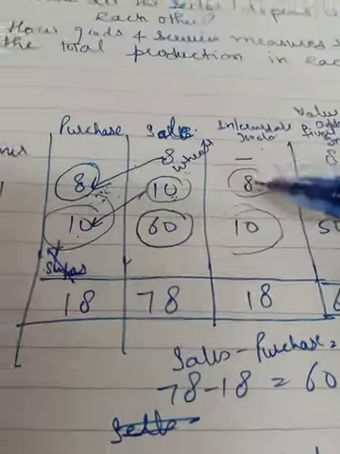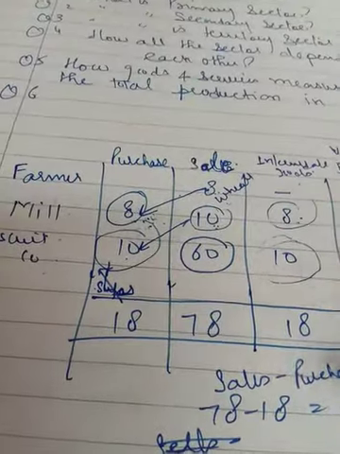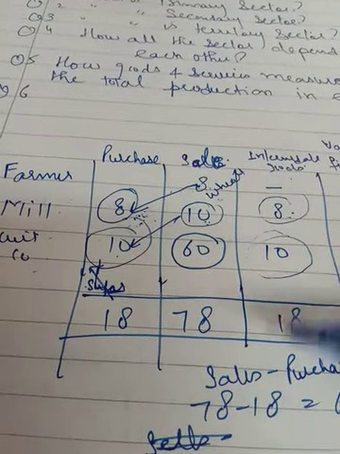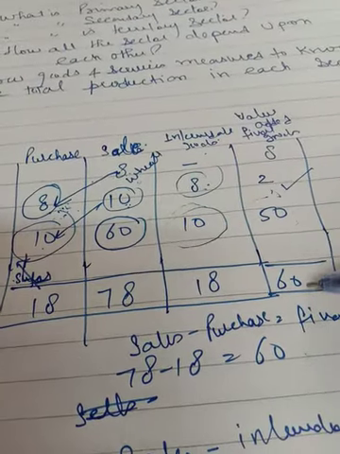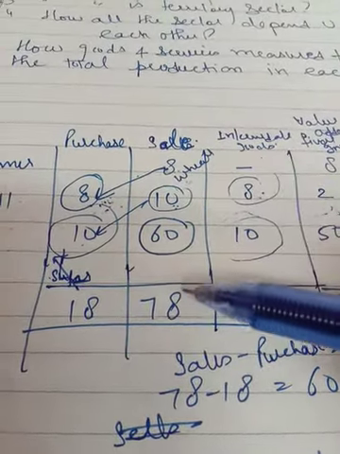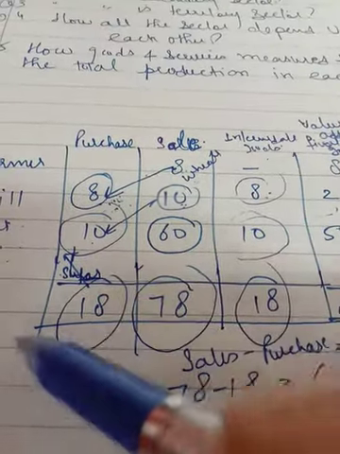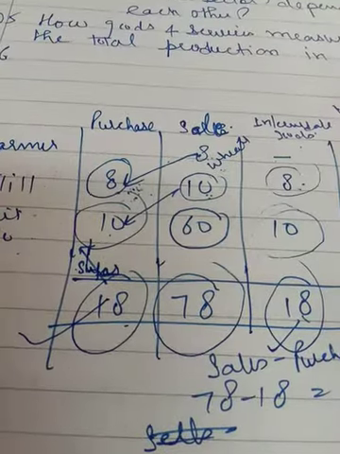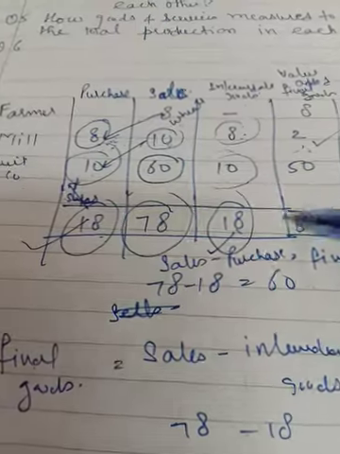Fine. So now by adding up all these things, what do we get? Intermediate goods total 18 rupees. All these producers purchased 18 rupees of production from someone else or from each other. Then the final goods have been produced for 60 rupees, right? And then total sale has been made for 78. Intermediate goods and purchase, they both are the same thing.